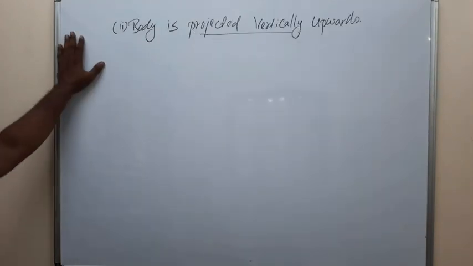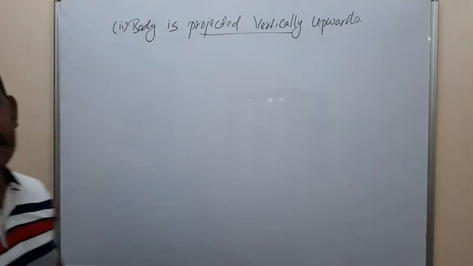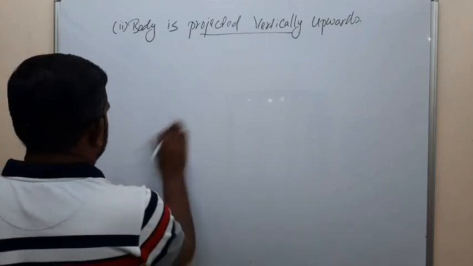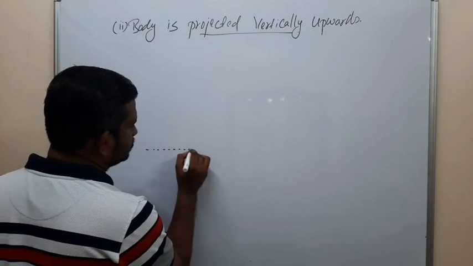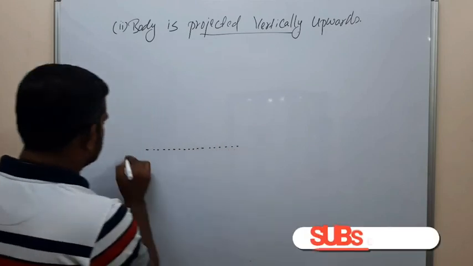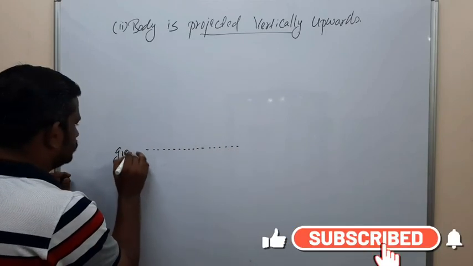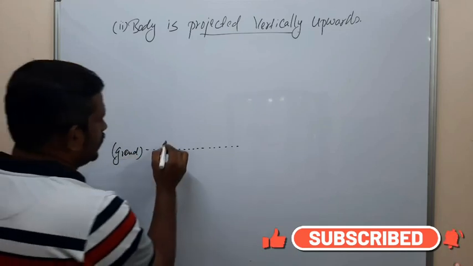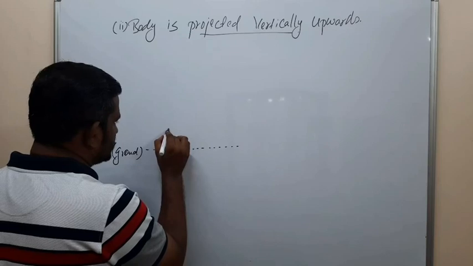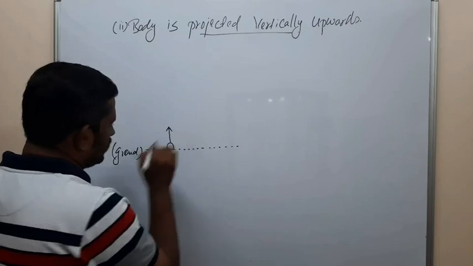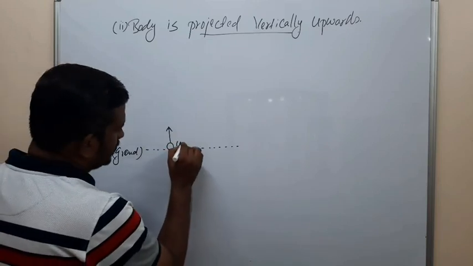So the second case: body is projected vertically upwards. Okay, this is the ground. A body is projected vertically upwards with velocity u.